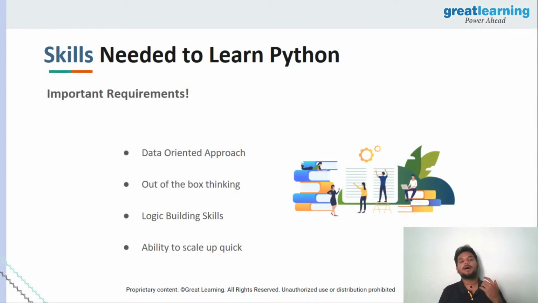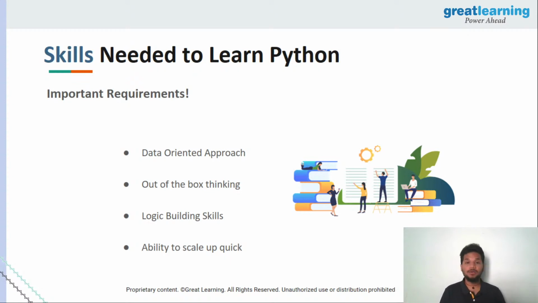First of all, you are going to require a data-oriented approach where you have a passion, where you have a liking, where you have an understanding towards data, right? Now, I've met a lot of enthusiasts who look at data and they're excited, they're happy, they know that they can find something interesting in that data, right? So you need to have this kind of an approach to know that your data consists of something beautiful if you search into it, right?